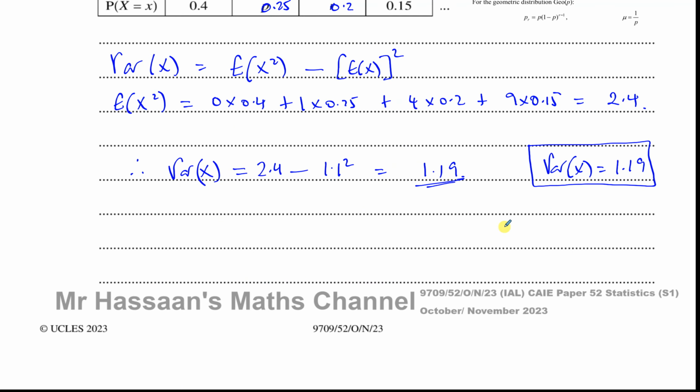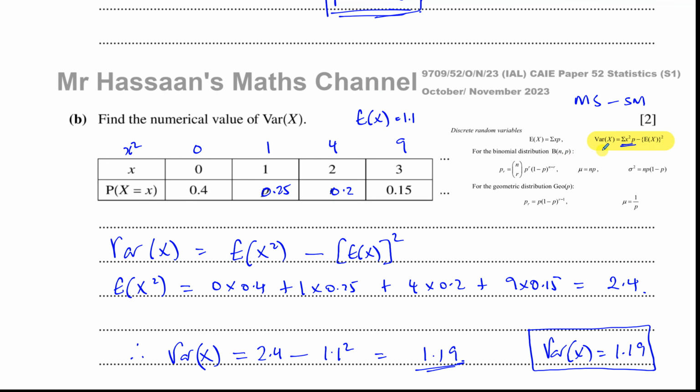Pretty straightforward. If you forget the formula for some of these things, some of the formulas are here for you. These two relate to this typical type of discrete random variable question. So that concludes this question.